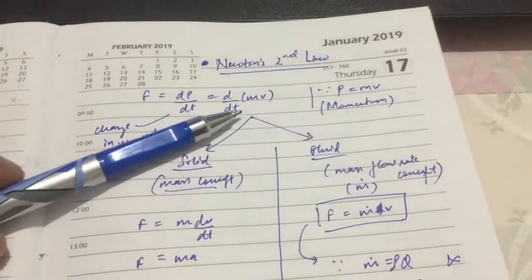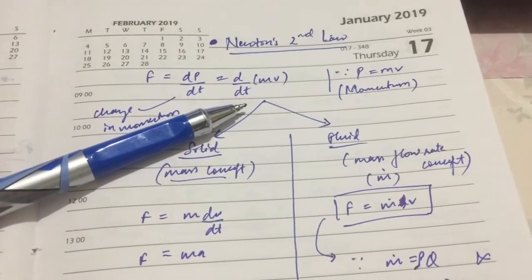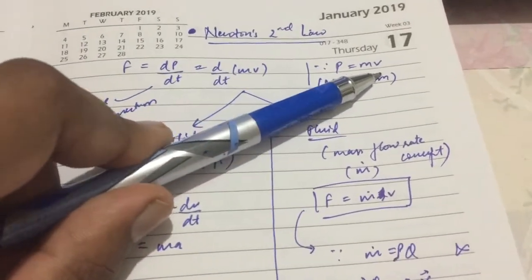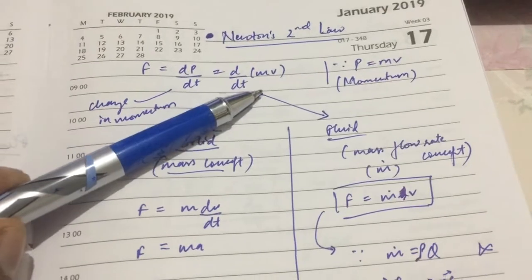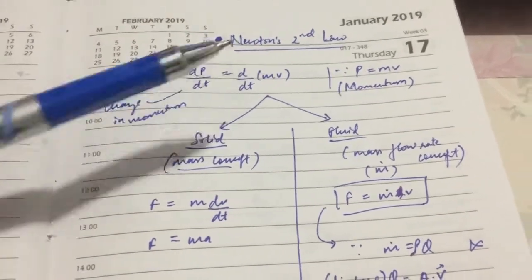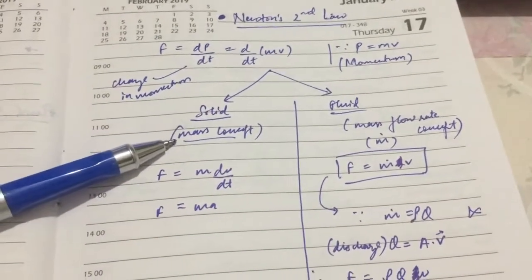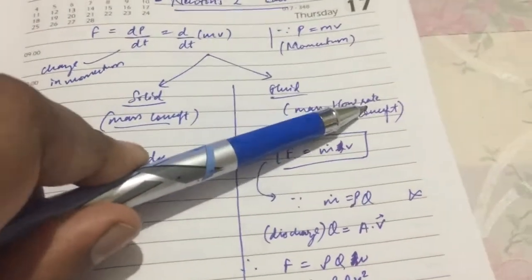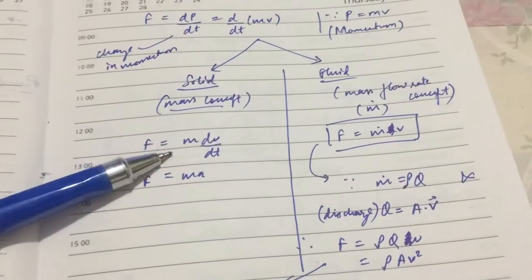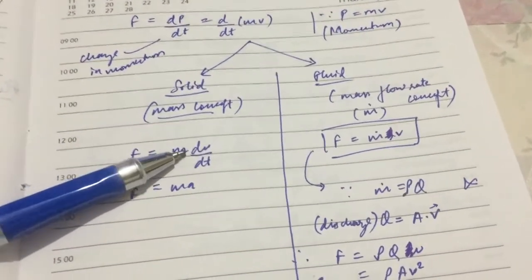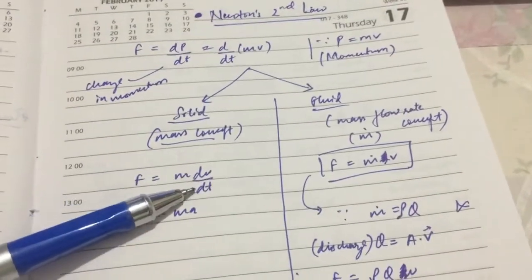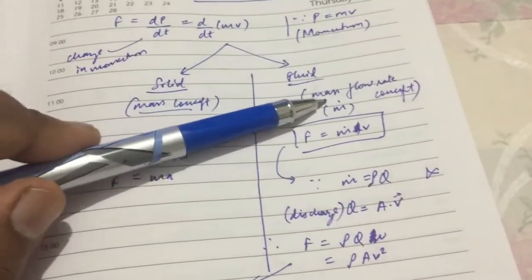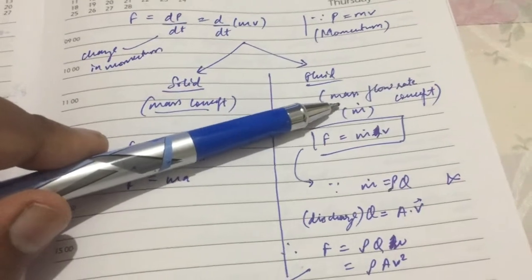Newton's second law is actually involved in fluid mechanics. It says that force is the rate of change of momentum. Momentum is m times v, so the rate of change of momentum is d(mv)/dt. In solids, the mass concept is involved, while in fluid, the mass flow rate concept is involved. In solids, the mass is constant and dv/dt is the acceleration, so F equals ma for solids.